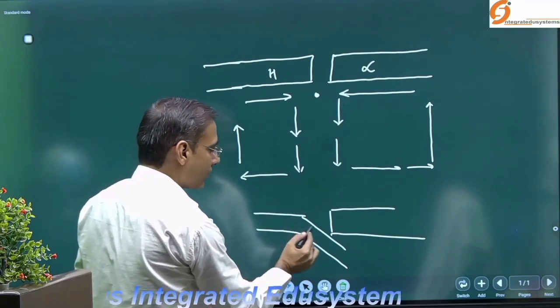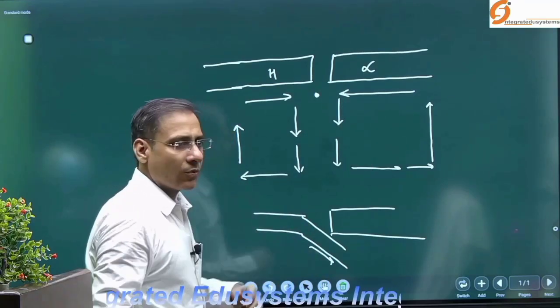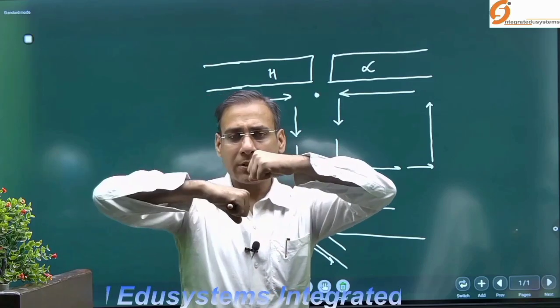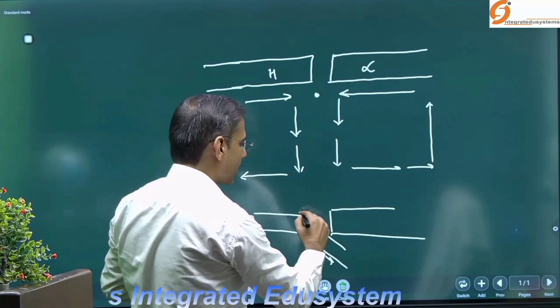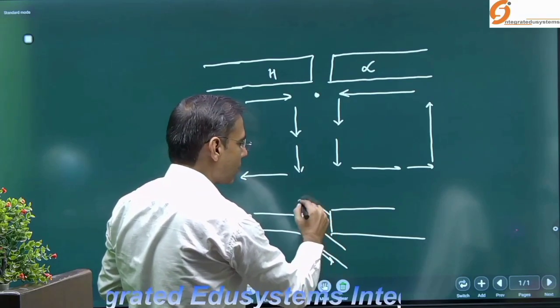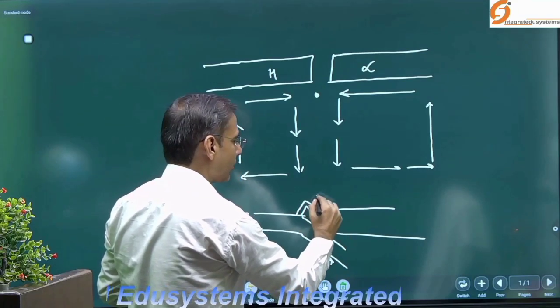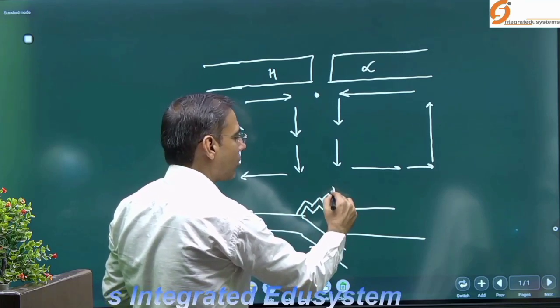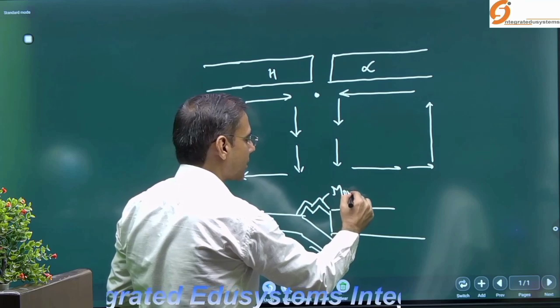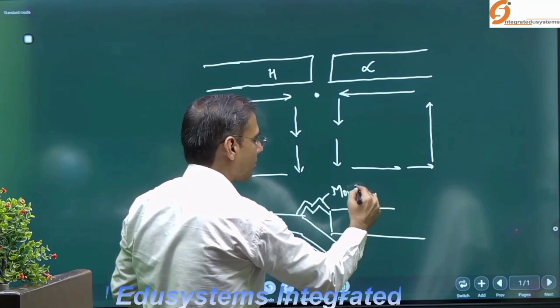As a result of this subduction, one plate starts moving beneath the other. As a result of subduction, the material which is accumulated here starts folding, and as a result of the folding of this material, mountain formation takes place, mountain building.